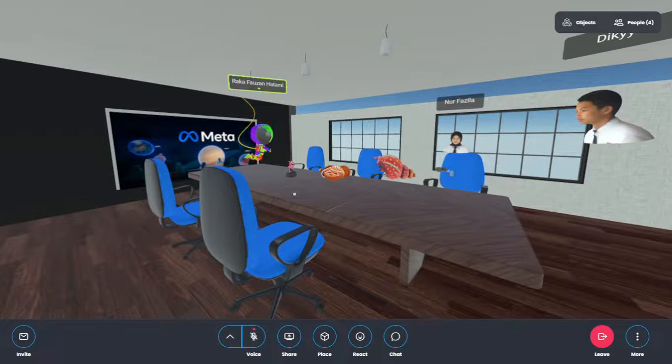It's very good for you guys to create rooms to maximize Zoom, although the internet is very unstable in Indonesia. So I hope in the future the metaverse brings us something better and the facilities can also be given more attention. That's all, Diki.